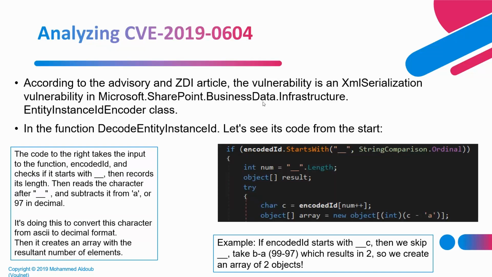And this library, the Microsoft.SharePoint Business Data Infrastructure Entity Instance Encoder class. If we take this class and throw it into the decompiler, we can see that it contains the following function, which is called DecodeEntityInstanceId. If you check how it works, it takes a string, tries to see if it starts with double underscores, and then tries to decode or read that string. It's a long process. We're not going to discuss it in detail.